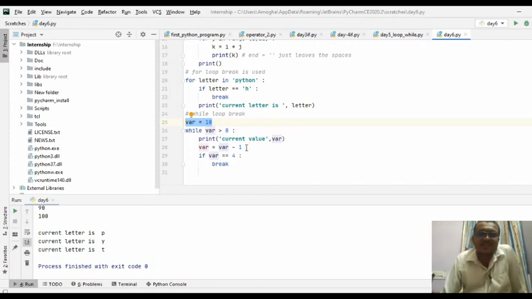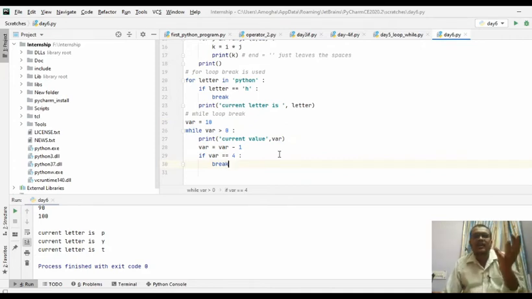7 minus 1 is 6. 6 is not equal to 4, so it doesn't break. Again 6 is greater than 0, it enters the loop and prints the 6 value. 6 minus 1 is 5. 5 is not equal to 4, so it doesn't break. 5 is greater than 0, it enters the loop and 5 is printed. 5 minus 1 is 4. Now 4 is equal to 4, so the statement is break.